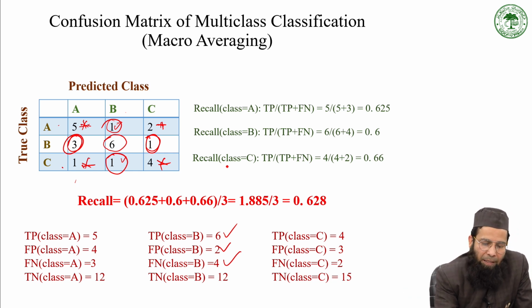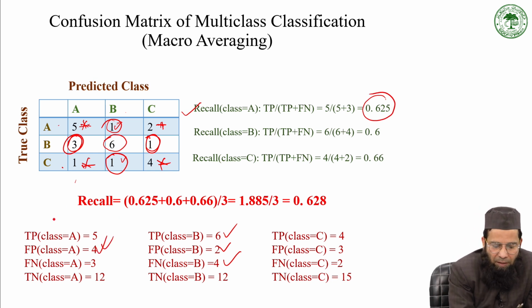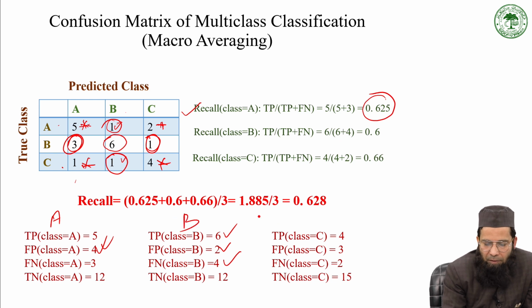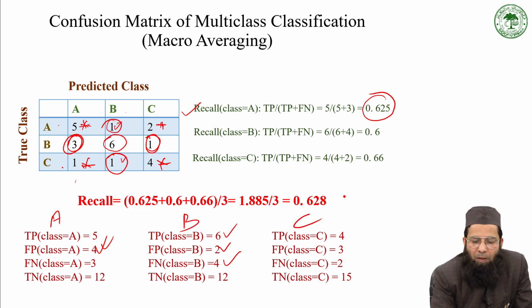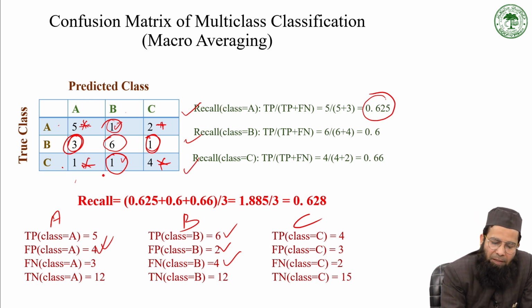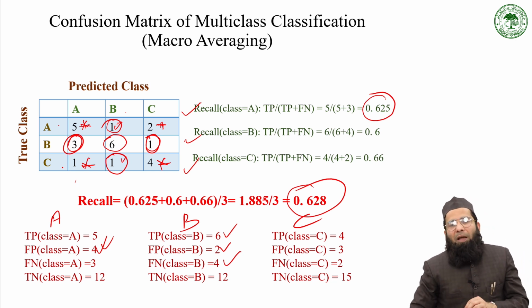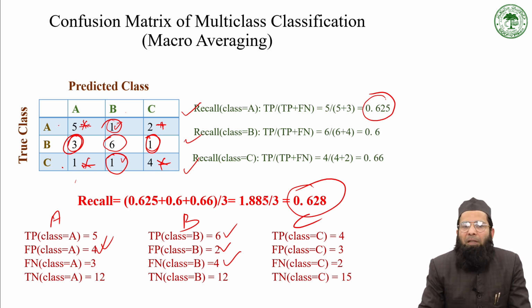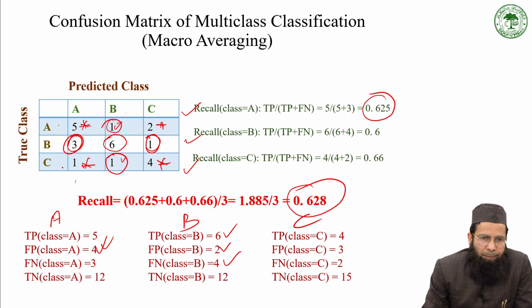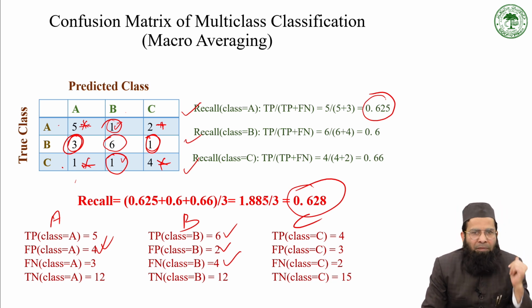Now we will calculate individual recall for class A. You could see here, it is true positive divided by true positive plus false negative, which is 0.625. You can consult this table: this is the class A table, this is class B, and this one is class C. Similarly, you need to calculate recall for class B and class C, and finally we will take the average. So it comes to 0.628, which is the final recall value. Similarly, you can calculate precision. So this is macro averaging.